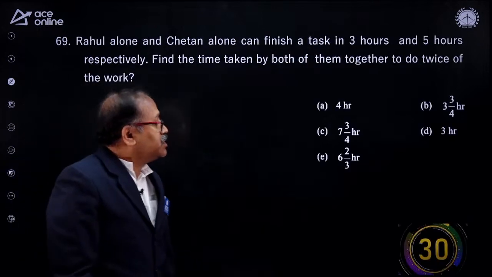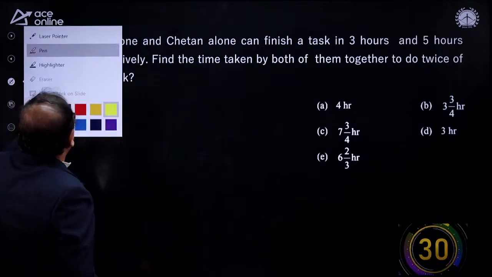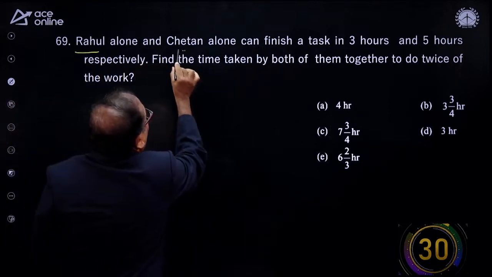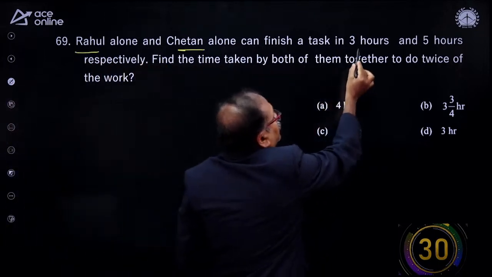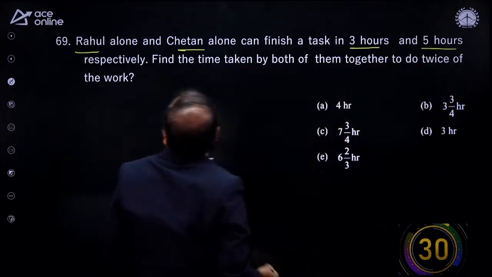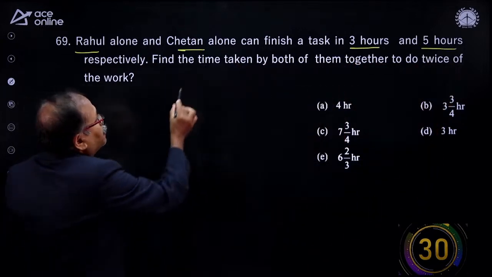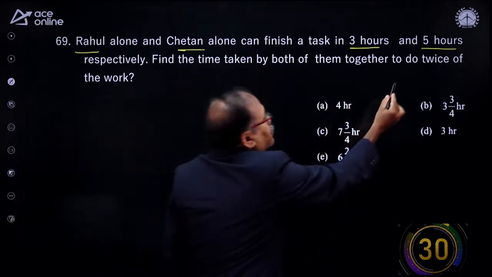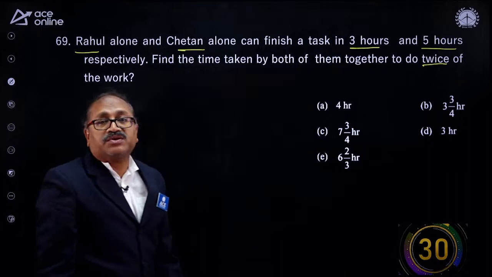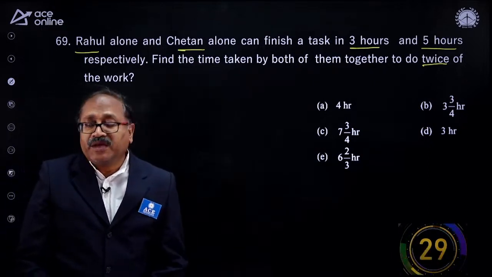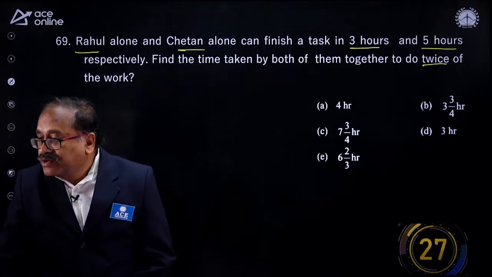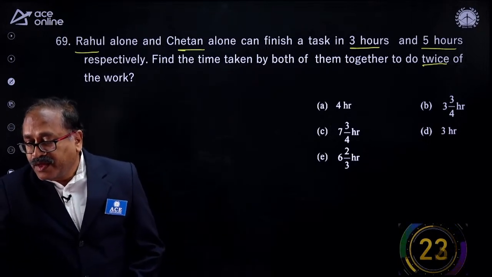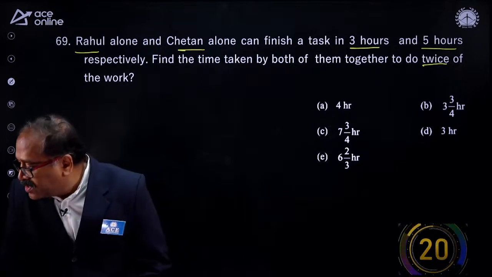Next question on the board is here. Look at this one. Rahul alone and Chetan alone can finish a work in 3 hours and 5 hours respectively. Now find the time taken by both of them together to complete twice the work. It's hardly a 10-second question, but still try this, my young friends. Try this, come on. After that, one more question. With that, we will conclude the class.